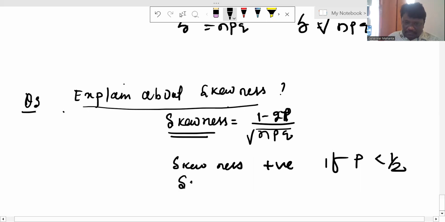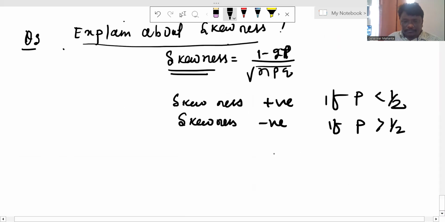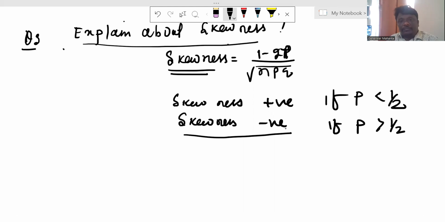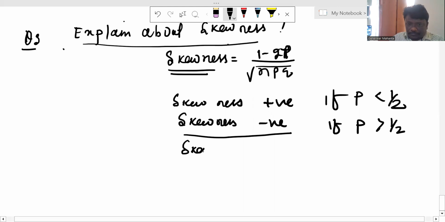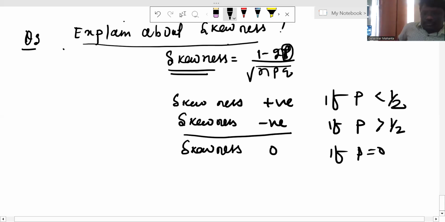If skewness is negative, then p is greater than 1 by 2. Skewness is negative when p is greater than 1 by 2. The skewness is 0 when p is equal to 1 by 2. When you substitute the value of p in this equation, we get positive skewness, negative skewness, and zero skewness.